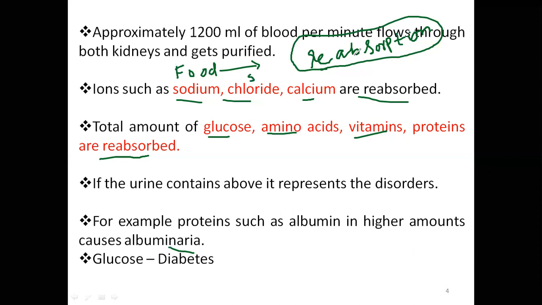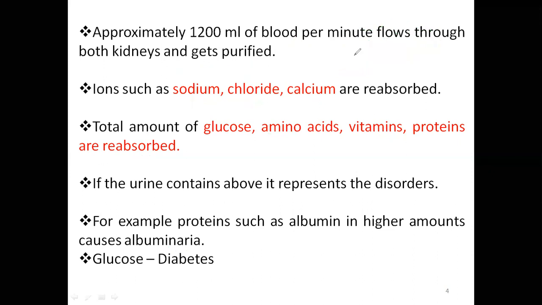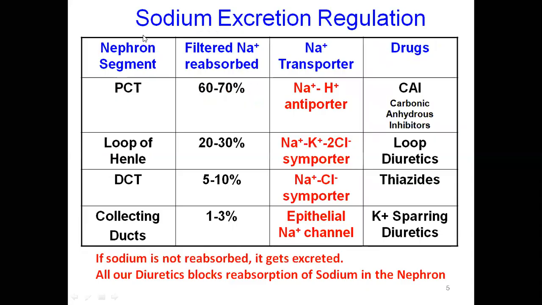So this is just an introduction. So let us see what our nephron does, sodium excretion and regulation, you can see it.